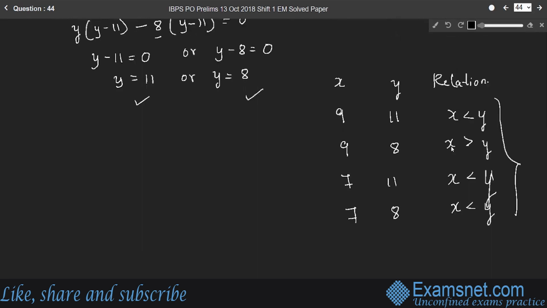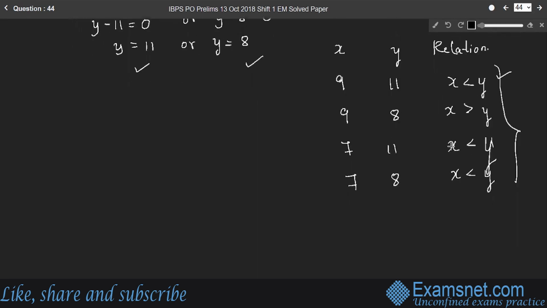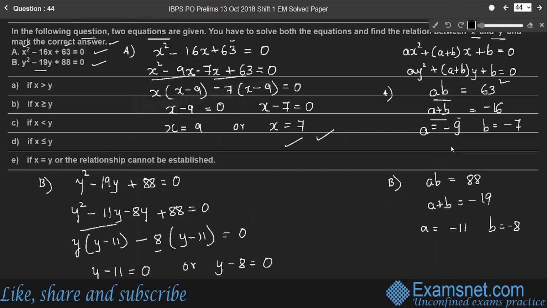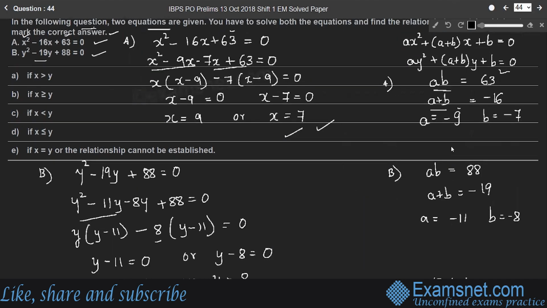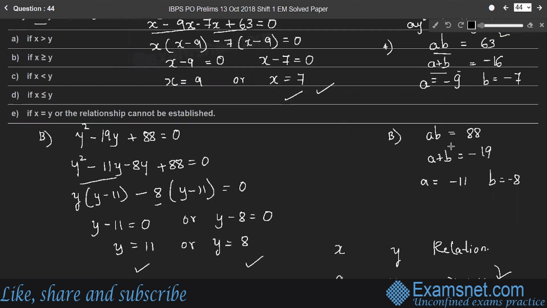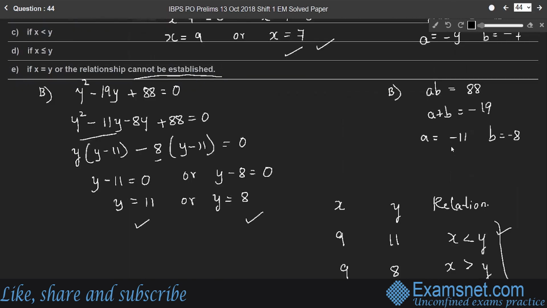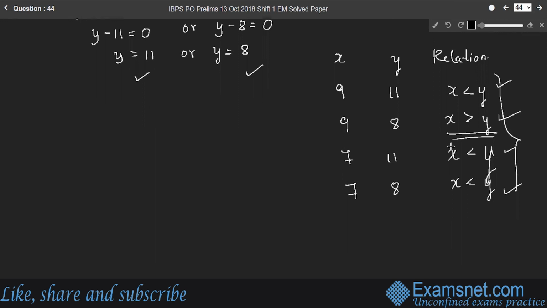So based on these four relationships, in the first, third and fourth cases x is less than y, and in the second case x is greater than y. Therefore, the relationship cannot be established, right? So here the options: x is greater than y, no, we cannot take the first option because only in the second case x is greater than y.